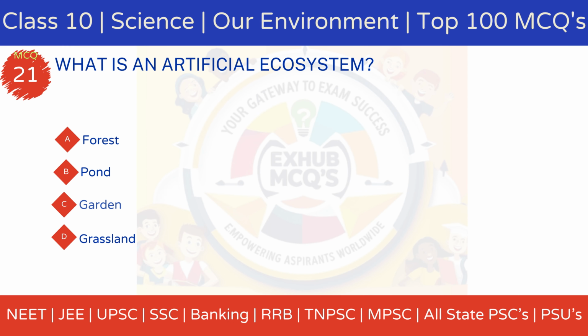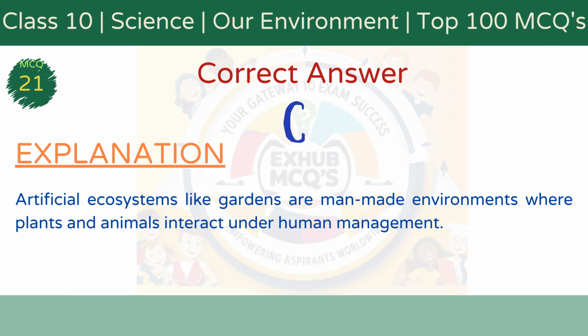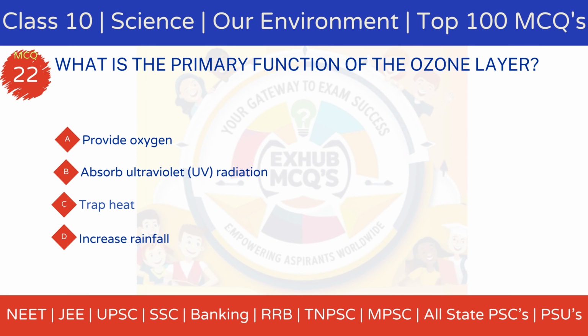MCQ 21. What is an artificial ecosystem? Option A, forest. Option B, pond. Option C, garden. Option D, grassland. The correct answer is option C, garden. Explanation. Artificial ecosystems like gardens are created and maintained by humans, allowing interaction between plants, animals, and abiotic components under controlled conditions.